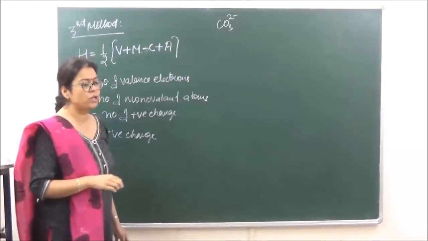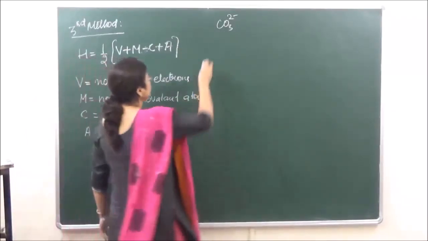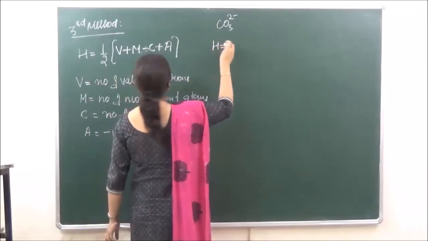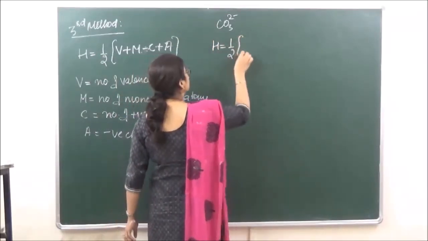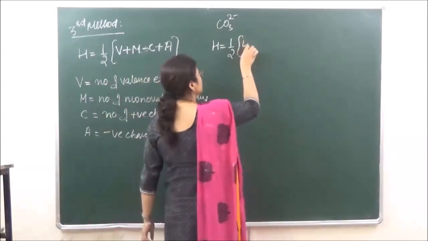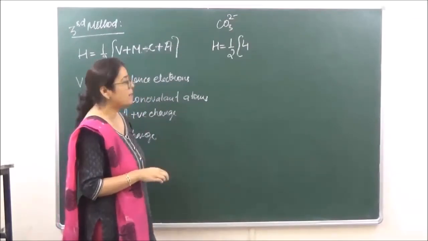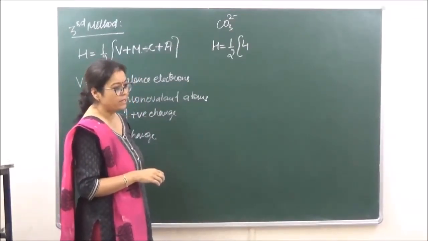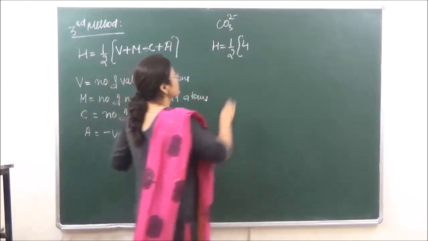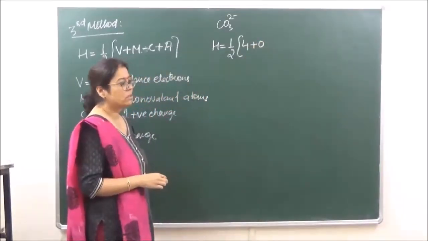So we want to calculate, say, hybridization for CO3 2 negative. Right? तो कैसे calculate करेंगे? H is equal to half number of valence electrons of carbon, that is going to be 4. There is no monovalent atom which is attached to the central carbon atom. Oxygen is divalent. So यहाँ पे जो value M की हम लेंगे, that is going to be equal to 0. ठीक है?